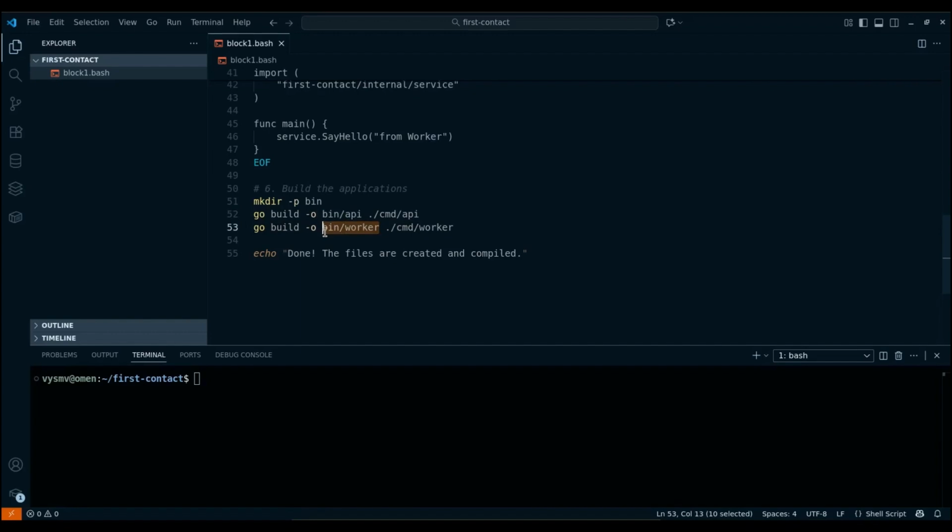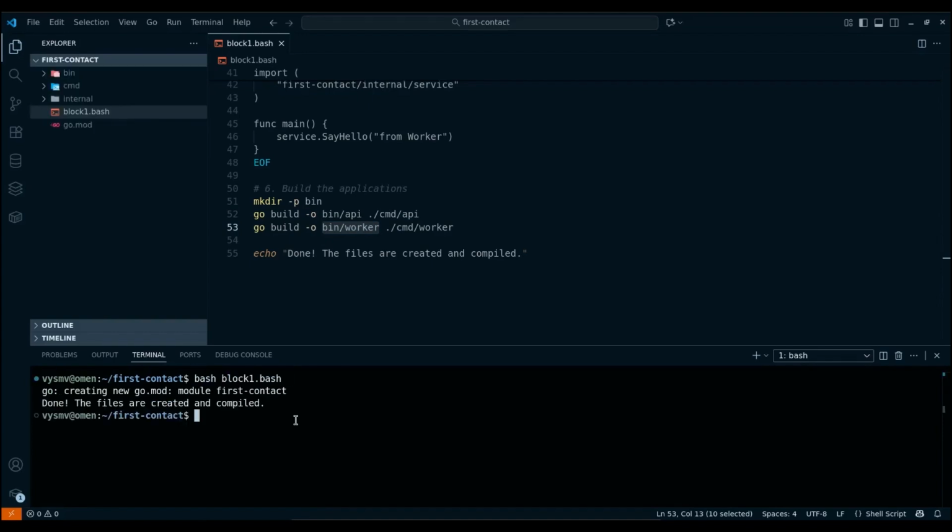Let's run this script. To do this, execute bash block1.bash in the terminal. After executing the script, you can see that the entire structure described earlier has been created. That is, we have two directories with entry points into the application code, API and worker, and one internal service package. There is also a Go mod file.